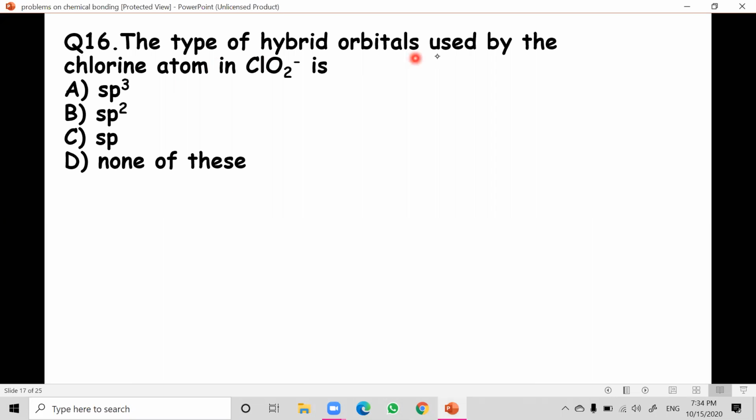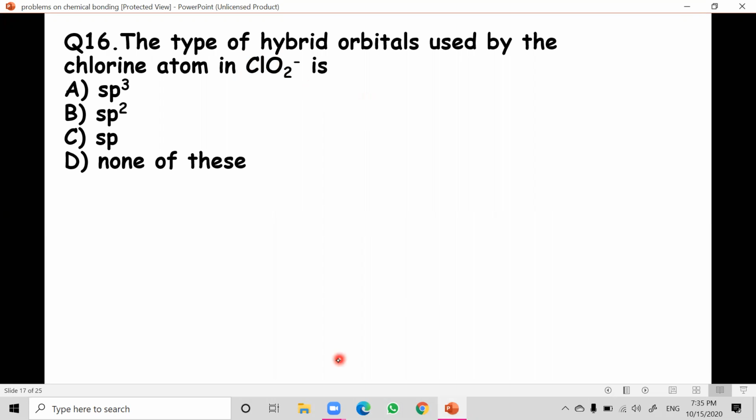Next, the type of hybrid orbitals used by the chlorine atom in ClO2 minus. They are asking for the hybridization, the type of hybrid orbitals used by the chlorine atom in ClO2 minus: sp3, sp2, or sp. Very, very important question this is. Simple, you can directly find it out using the formula.